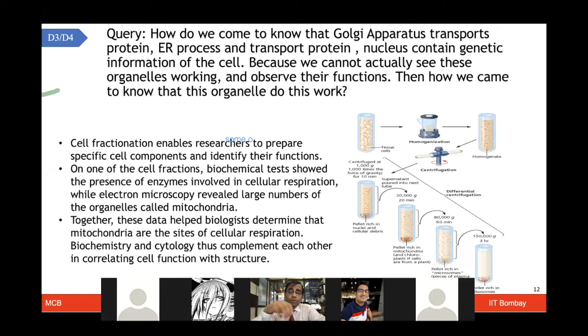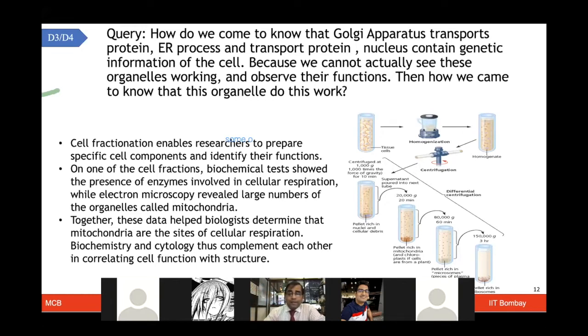Now, just to keep it clear here, there are different ways of assessing. As I mentioned in the beginning, when you look at biomolecules, you break open the cell and you want to get out from the cell the DNA separately, RNA separately, protein separately, lipid separately, carbohydrate separately, and then do different types of testing on those, right? Likewise, if you're interested in looking into a different organelle, whether the nucleus, endoplasmic reticulum or mitochondria, you have to do some experiment to first enrich these organelles.